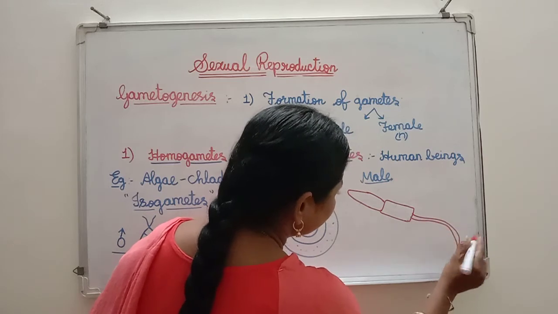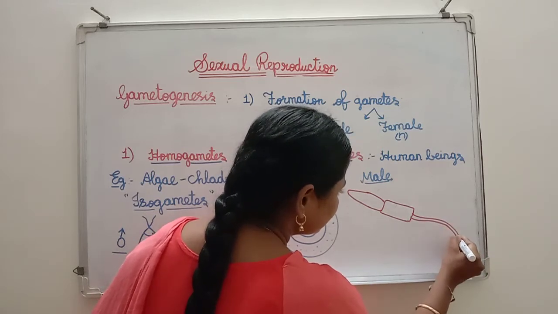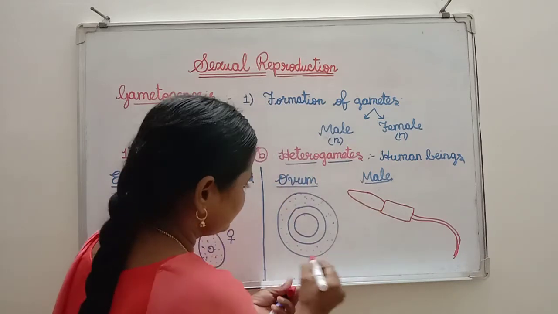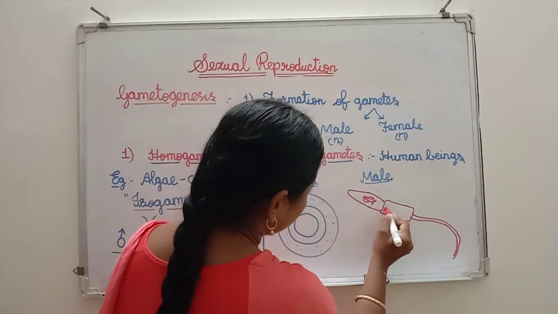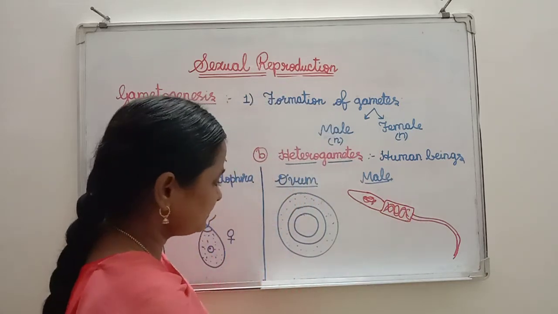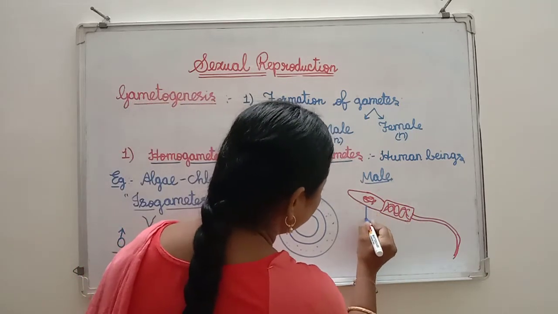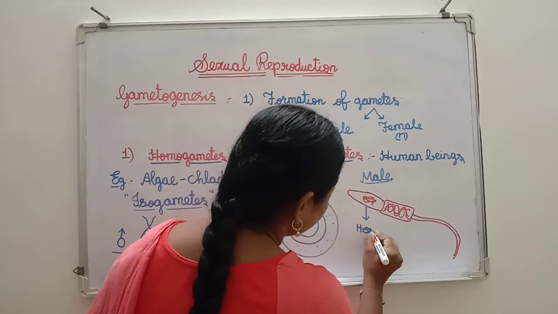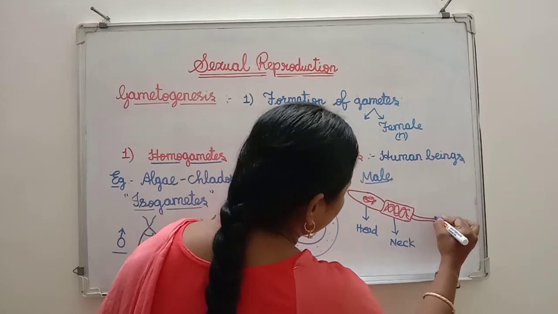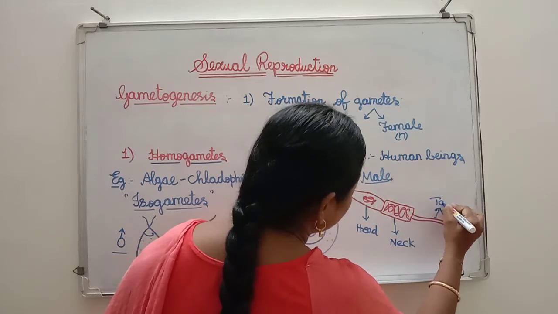See here. This is a head. See, this is head. Then this is neck and this is tail.